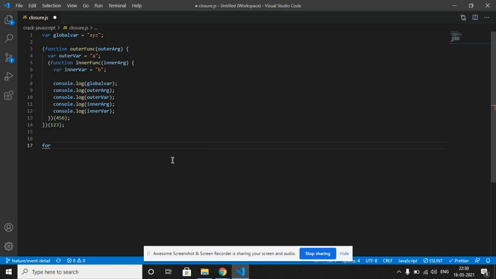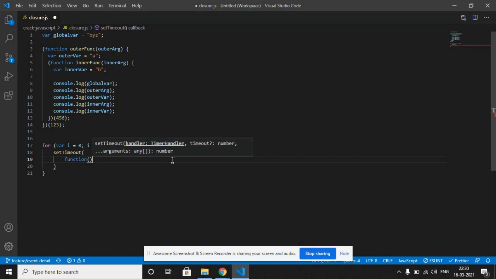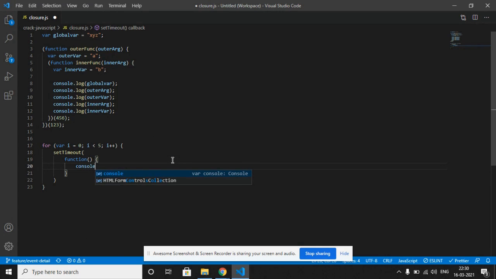Let me create one for loop where i equals 0, i less than or equal to 5, and i plus plus. Okay, let me set timeout for that. setTimeout and function, log i,